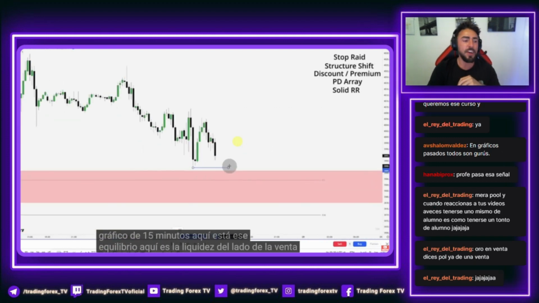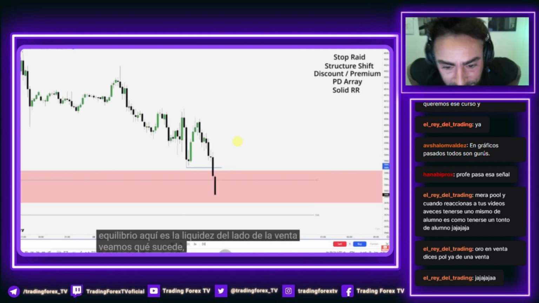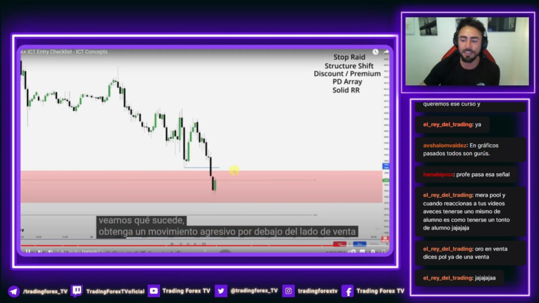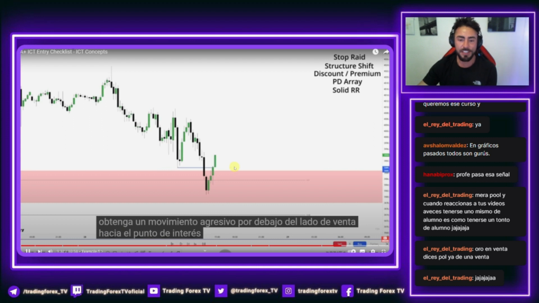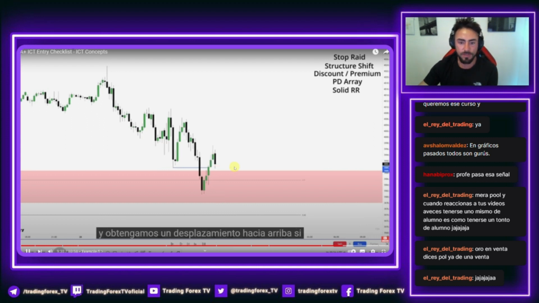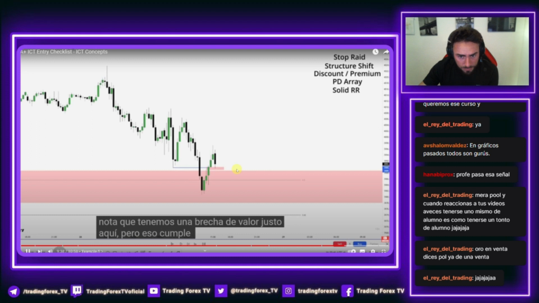Going down to the 15-minute chart, here's that equilibrium. Here is sell side. We get an aggressive move below sell side into the point of interest. And we get displacement back up. If you notice, we do have a fair value gap right here. However, does that meet all my criteria?